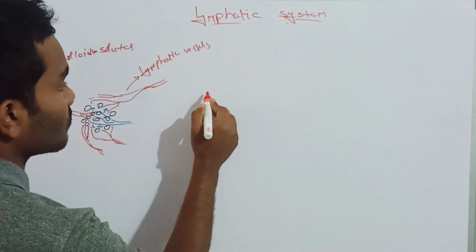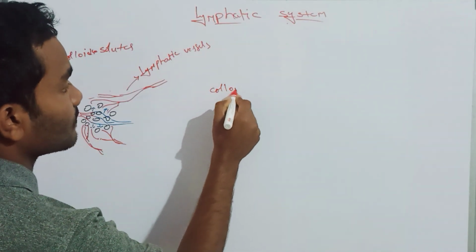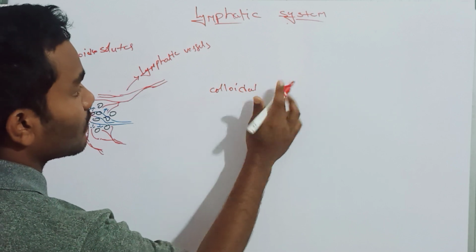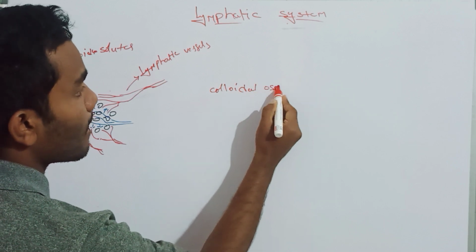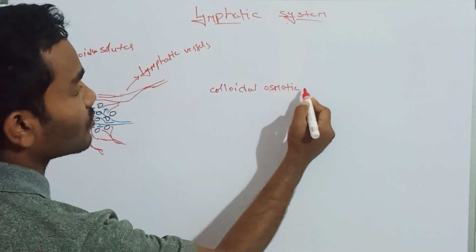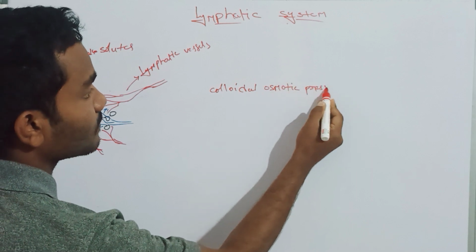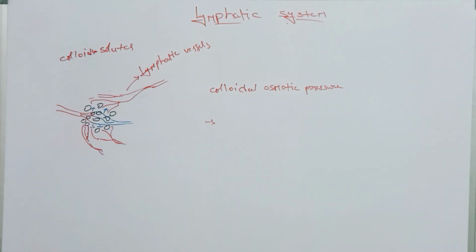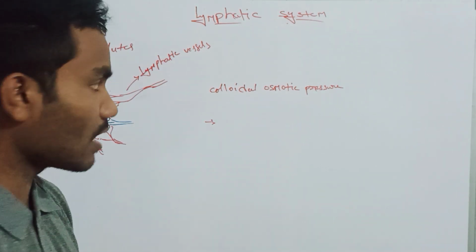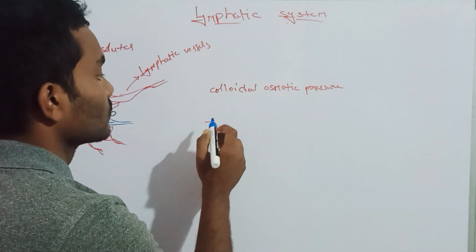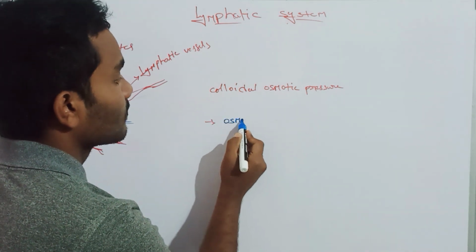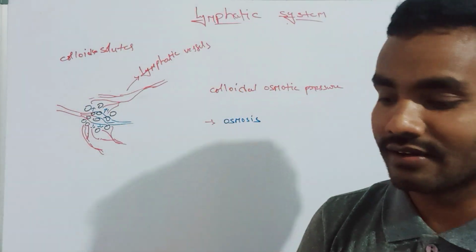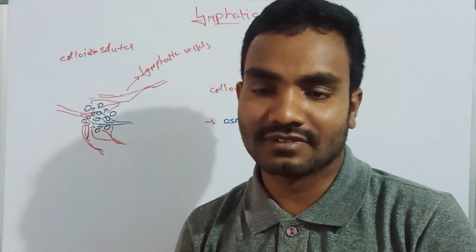Let me see, what is colloidal osmotic pressure? You know about osmosis. What is osmosis? If someone asks, most people get confused between diffusion and osmosis.